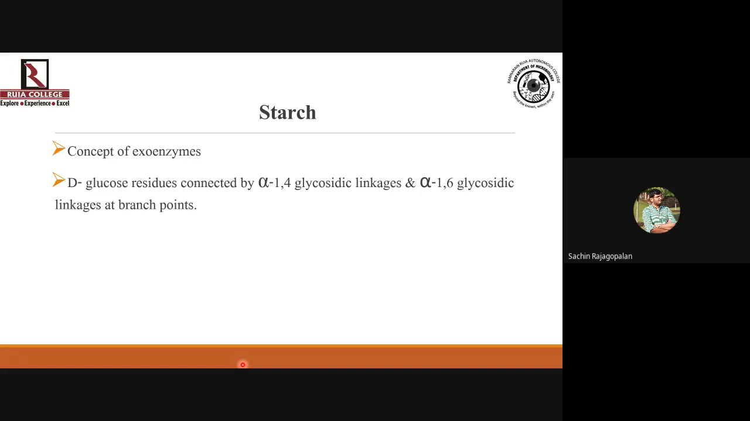So they are going to secrete enzymes responsible for breaking down starch, and they are going to release them into the external environment, and the products of the degradation process are what they are going to take in and further metabolize for gaining energy, right? So that is what we mean by exoenzymes, which means extracellular enzymes.